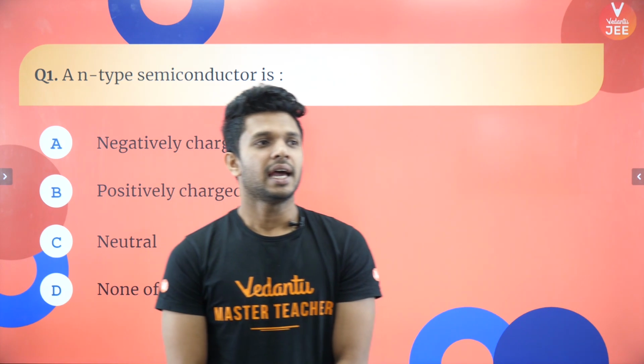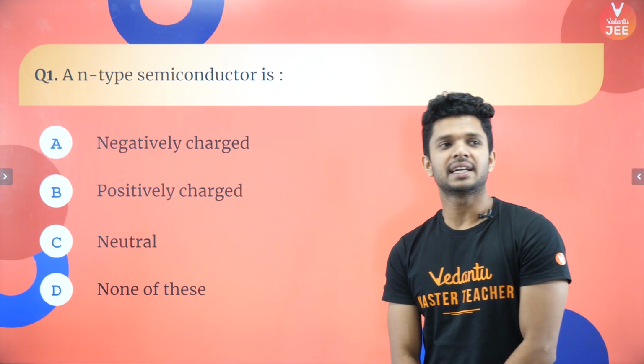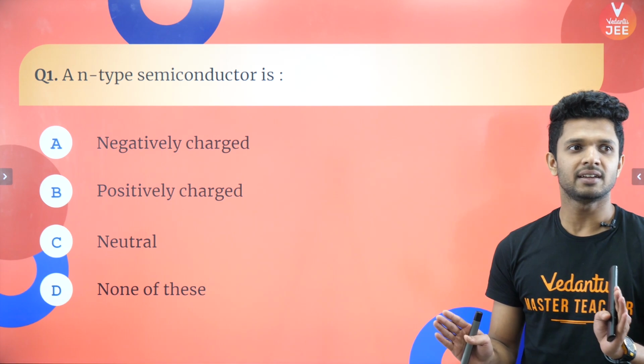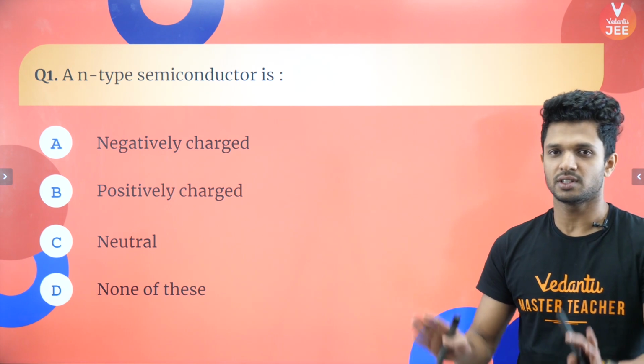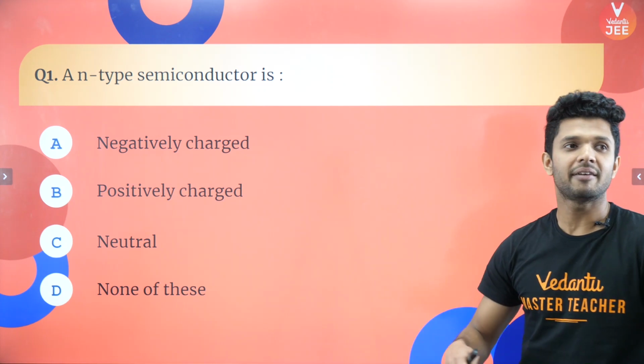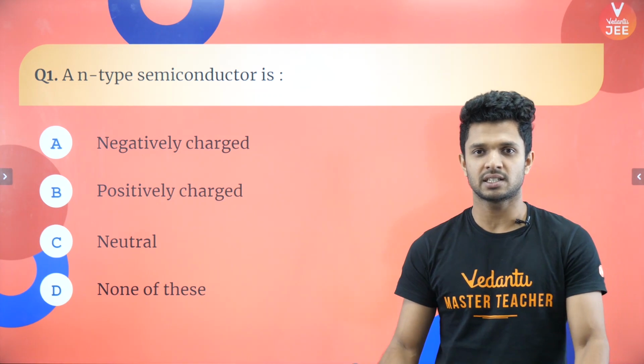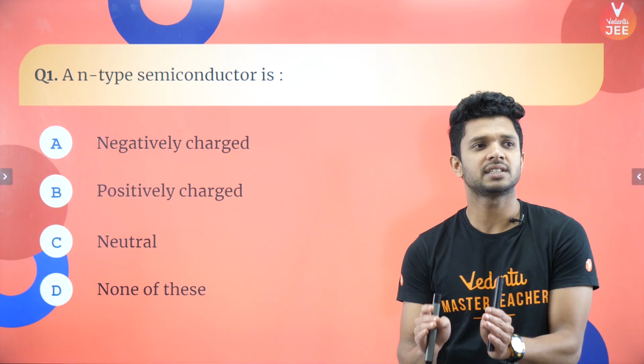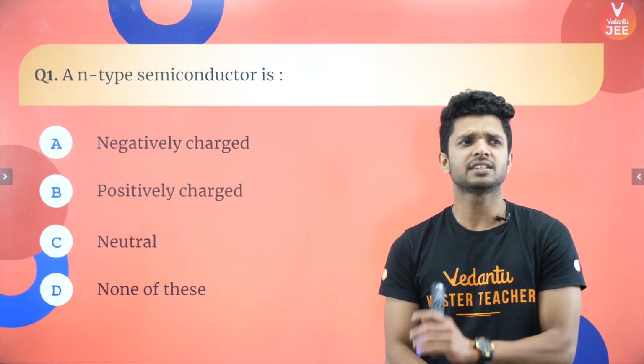What is it? An N-type semiconductor: is it negatively charged, positively charged, neutral, or none of these? For every one of you, there will be a tendency to go for negatively charged, but it's wrong. Okay, what is the actual answer? Neutral. Why is it neutral?